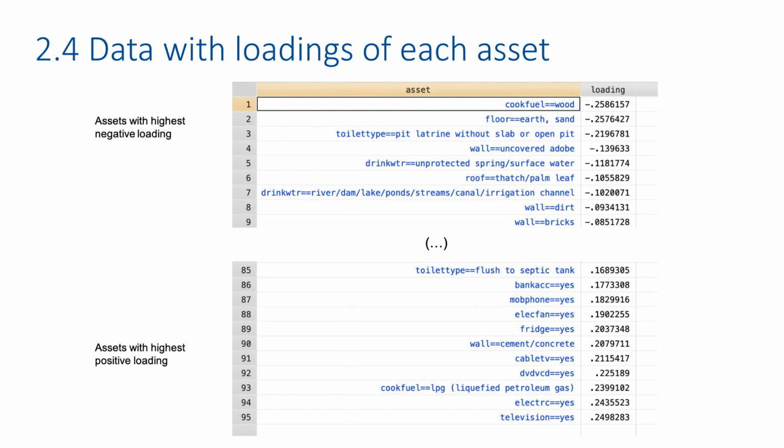While assets or house characteristics with high positive loadings are associated with being in the rich or the richest categories. Those include, for example, better sources of cook fuel, such as liquefied petroleum gas. They also include items such as having access to electricity or owning a TV, etc.